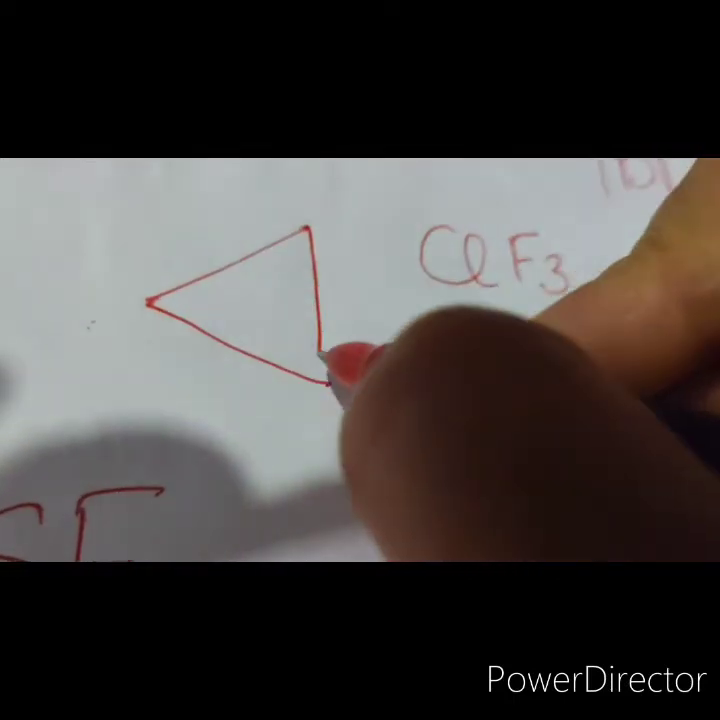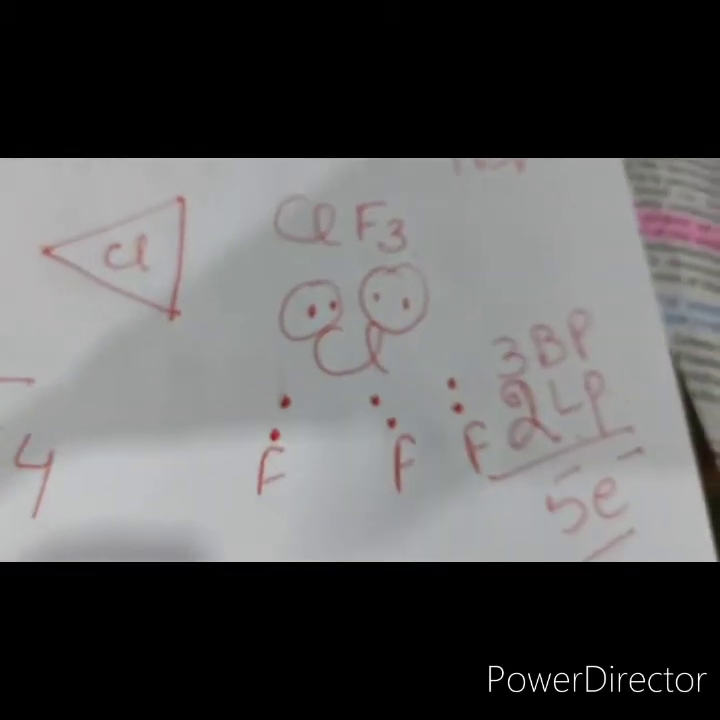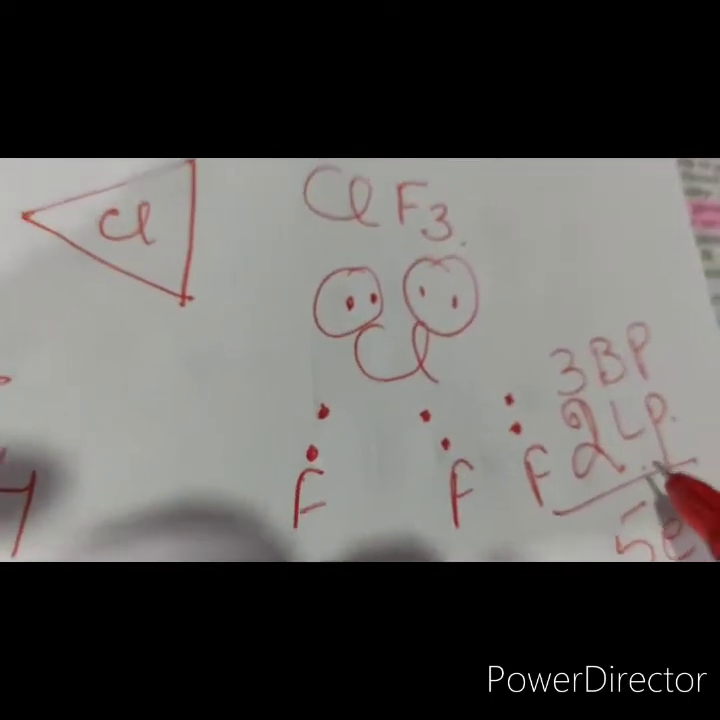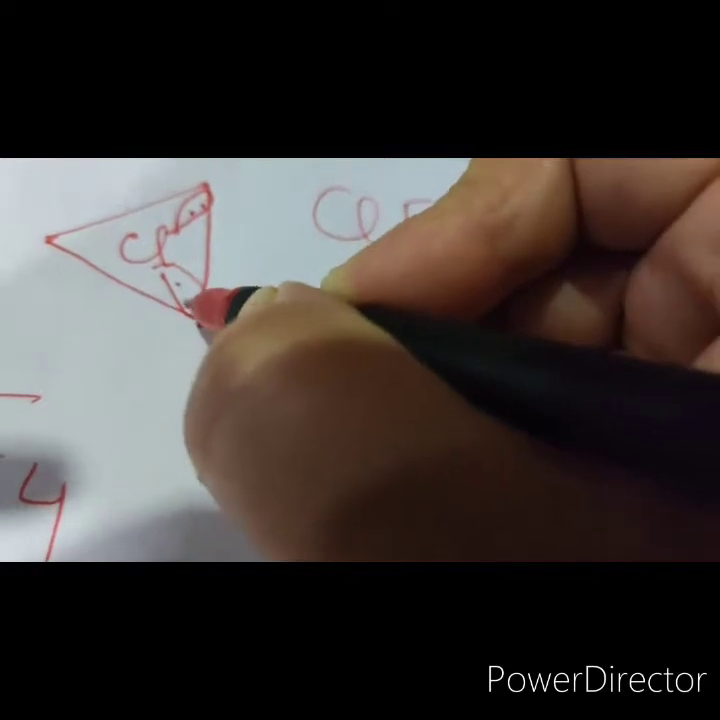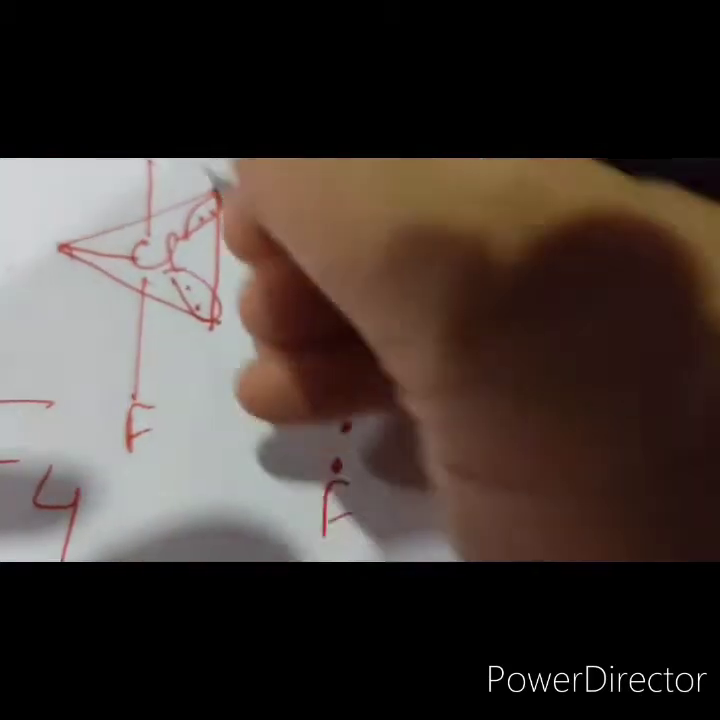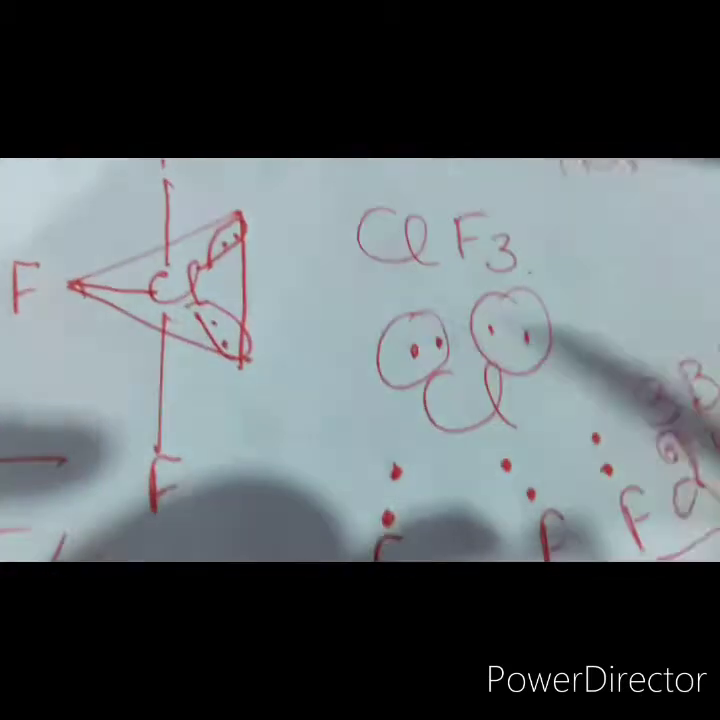And let me draw the TBP geometry here again. The TBP is trigonal bipyramidal. So it should be like this. I will put fluorine here. And now the lone pairs, they prefer to occupy the equatorial positions because at that point there is minimum repulsion. So the lone pairs occupy these positions, right? And the bond pairs occupy these positions. So this is ClF, you can see here ClF and ClF, right?